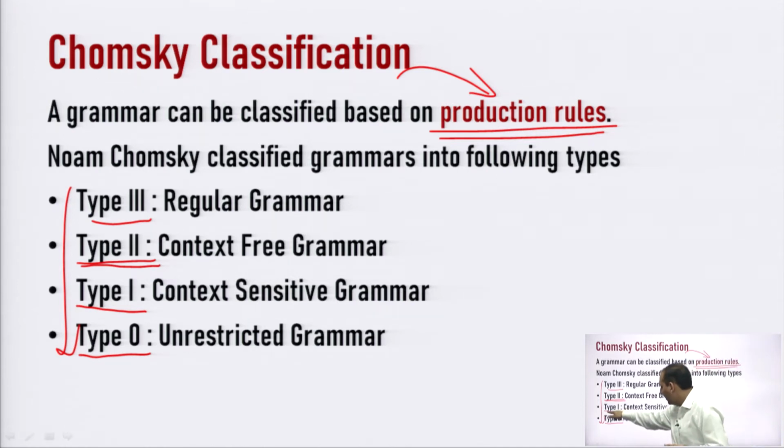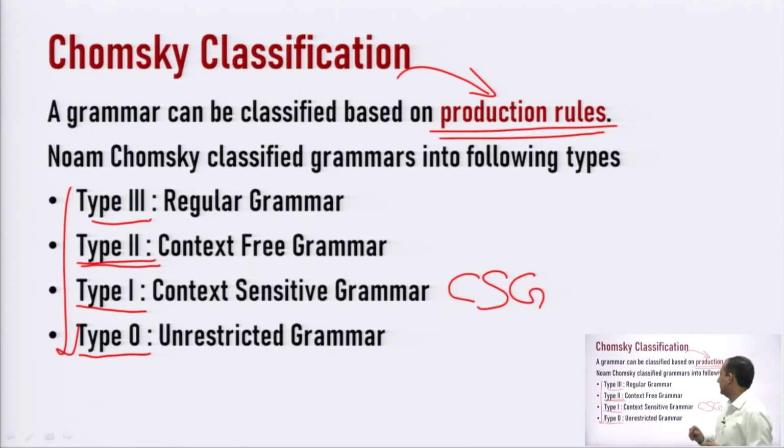The next category is type 1, which is also known as context sensitive grammar. In some of the books it is written as CSG. The fourth category is type 0, which is known as unrestricted grammar.